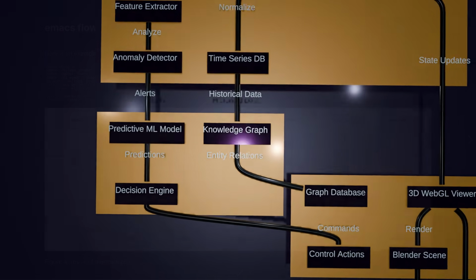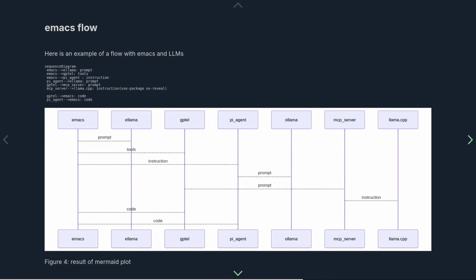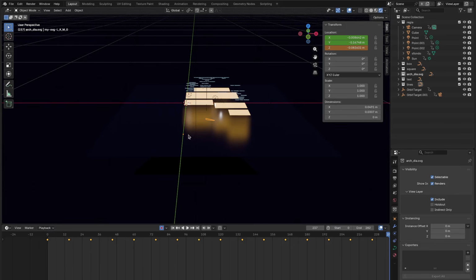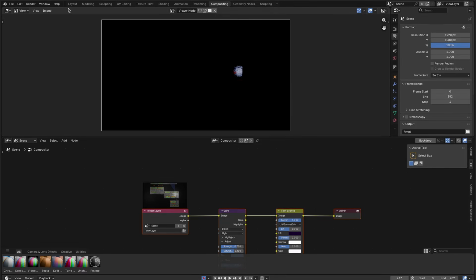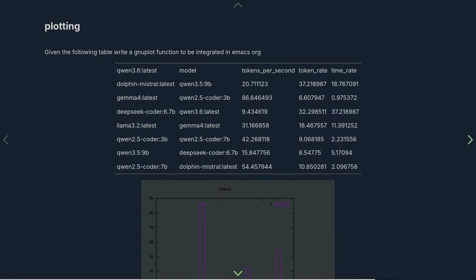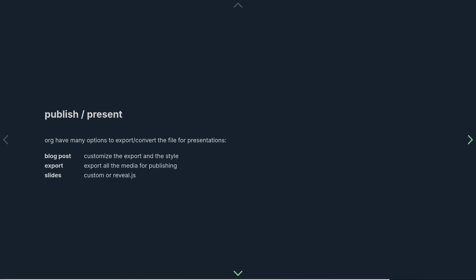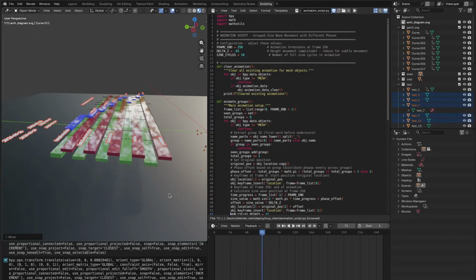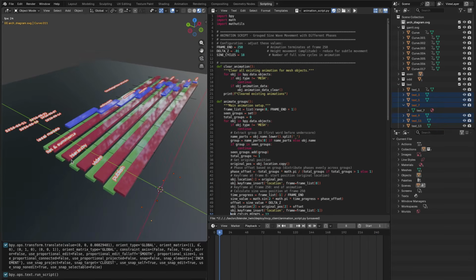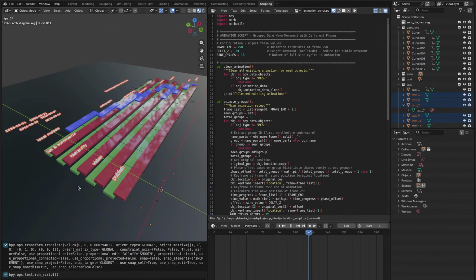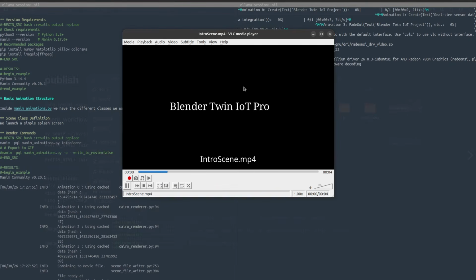And while the workflow has a lot of background processes, the interface will always be Emacs, and org-roam in the background will keep updating the internal database about the information we're currently writing. Inside the org files, we can monitor the current status of the system and display this information. The results of the notes we write will be used to create presentations like those slides or blog posts. We can use as well LLMs integrated within our org files to create animation and videos. We have a rich selection of footage we can add for videos like this one.